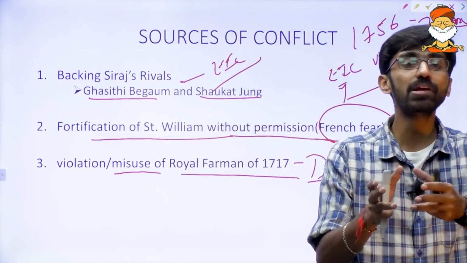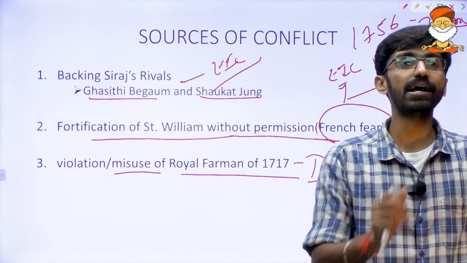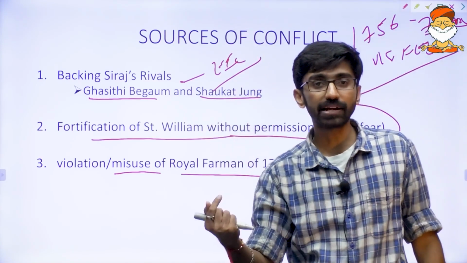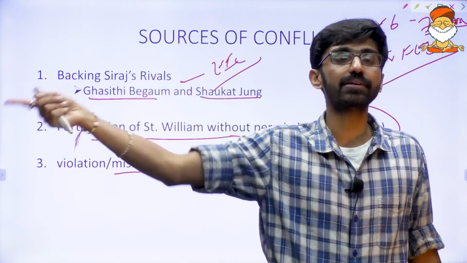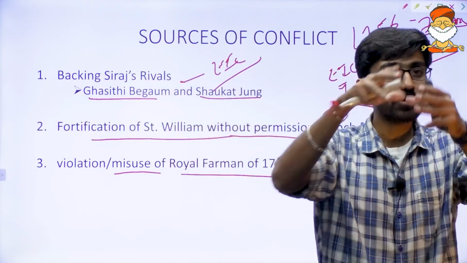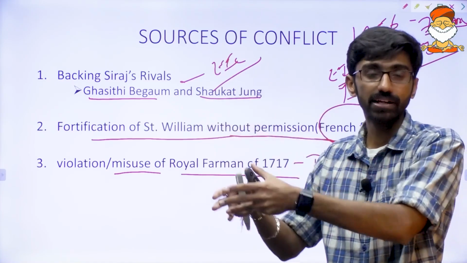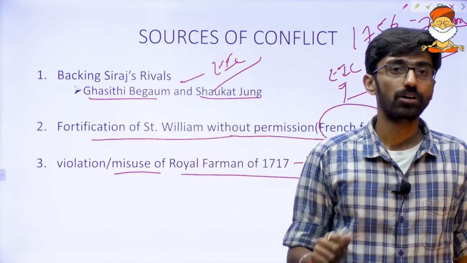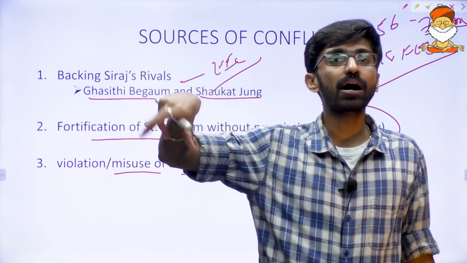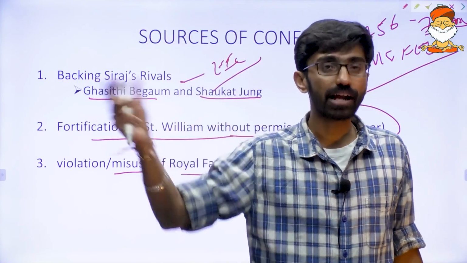Only the East India Company was allowed not to pay taxation. Indians had to pay taxation. East India Company officials had to pay taxation for their private trade. But now they are misusing the dastaks for their private trade, which was not covered under dastaks. So it directly threatened Bengal's taxation, Bengal's financial treasury.